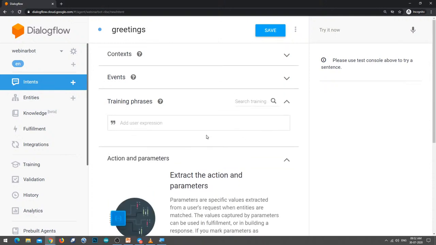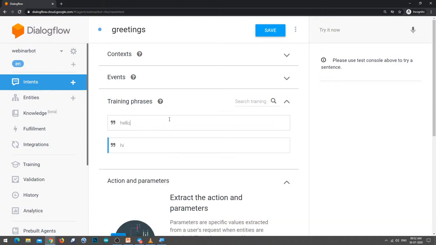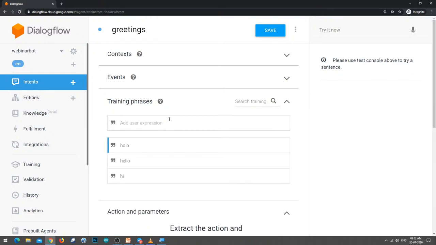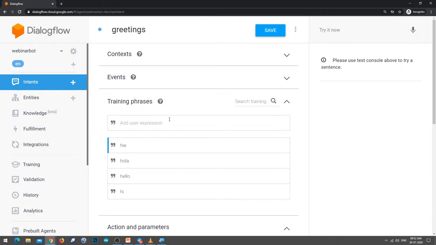What is the context here? Context is greetings. So what can the user say? User can say hi, or hello, or hola, or good morning. Right. So you need to give as many possible examples to your intent, then only your agent will be understanding.